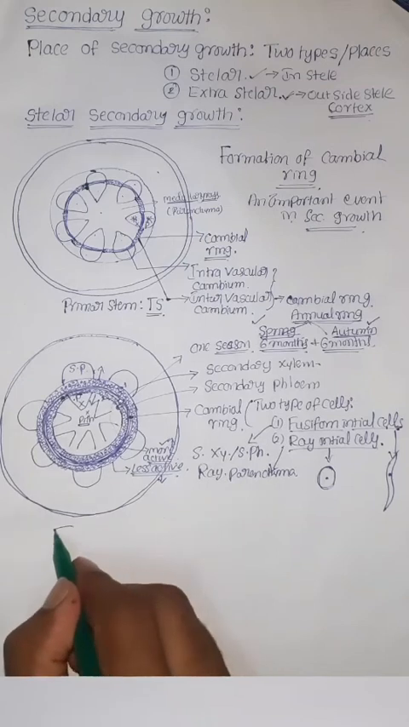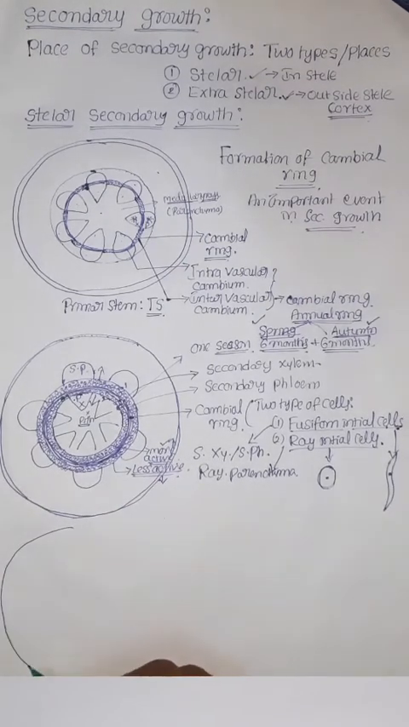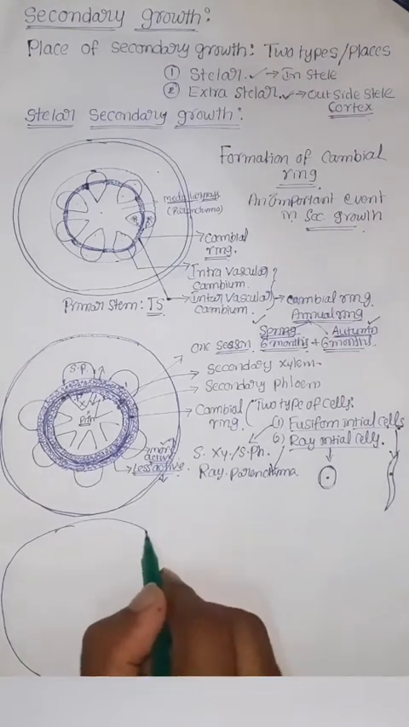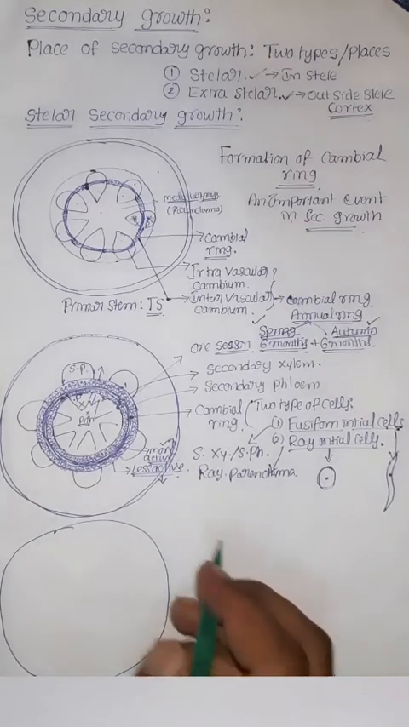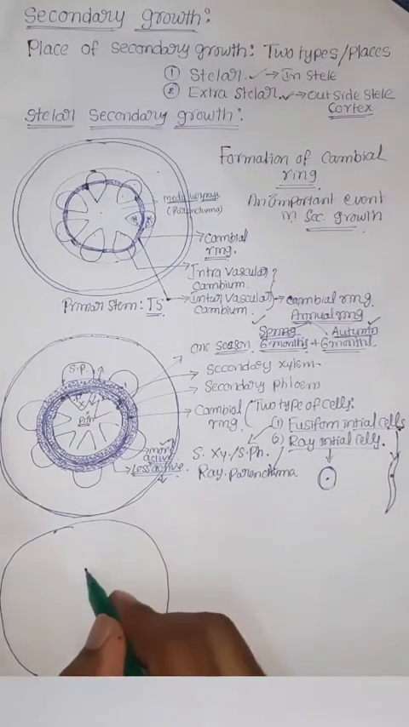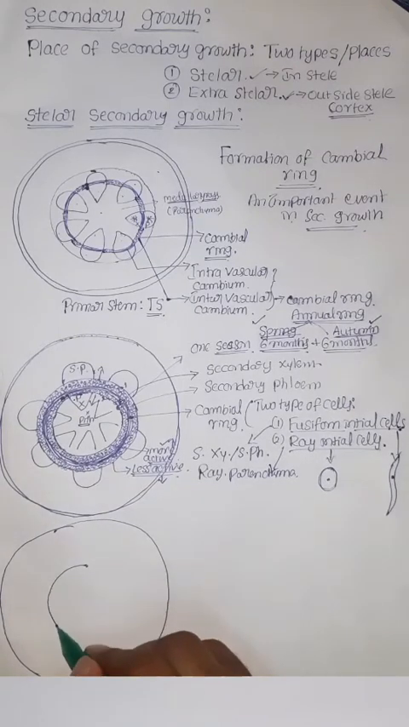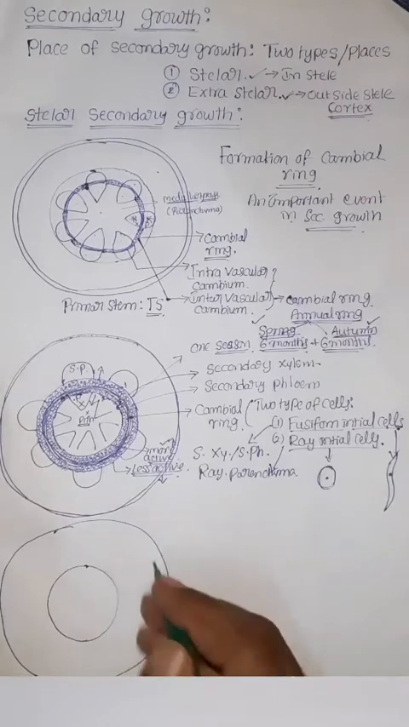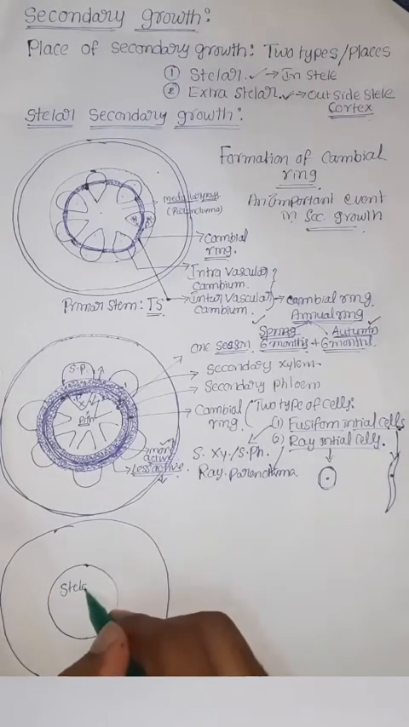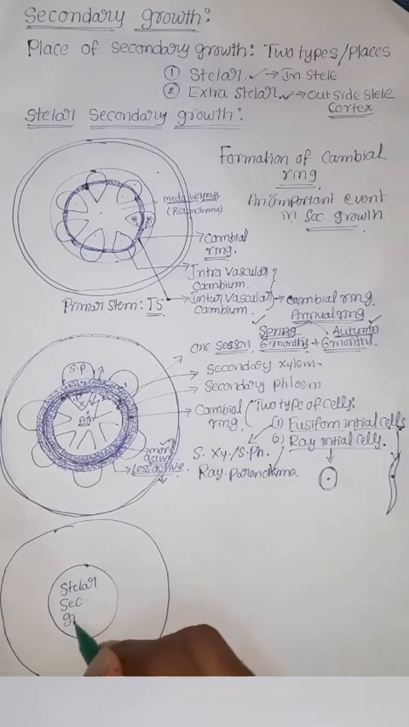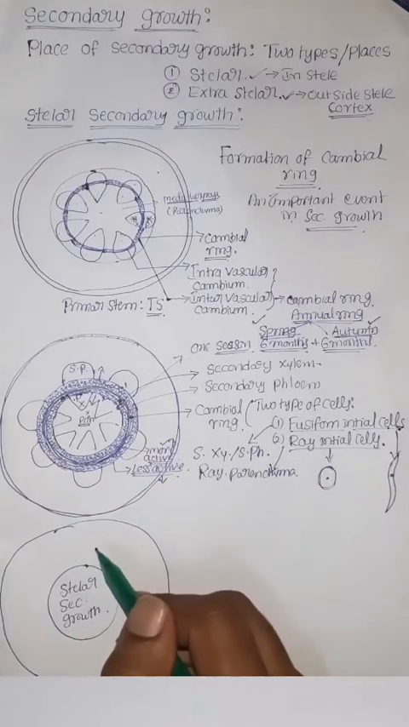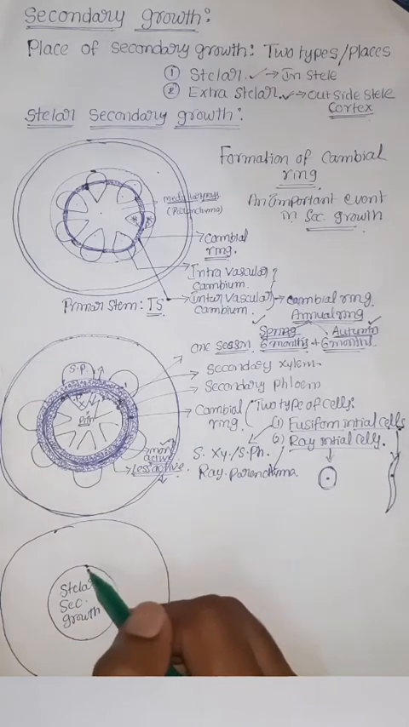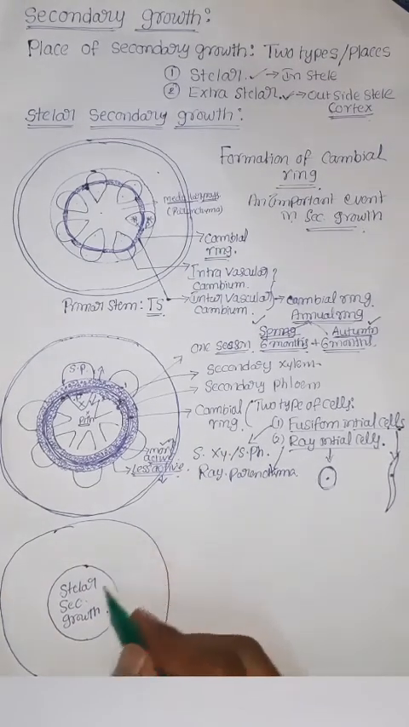Now we will see extrastelar secondary growth, or the secondary growth that takes place in the cortex region. Again I am drawing a transverse section of the stem. Here it is the stele. We already discussed stelar secondary growth. Now it is completed. Now I am discussing the secondary growth in the cortex region. Here it is, the cortex region.